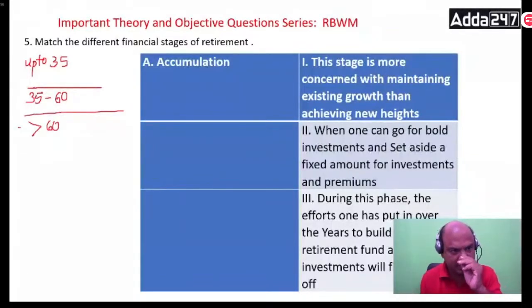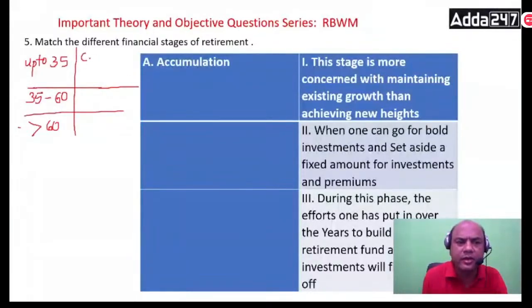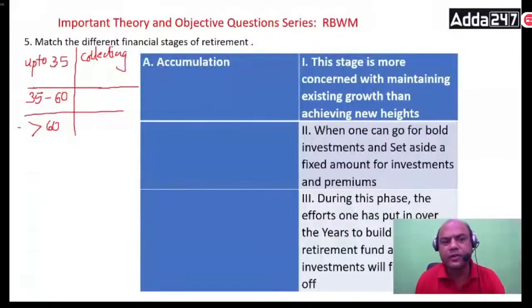Up to 35, a human being goes on collecting money from various sources. In private sector banks, these guys who are collecting money keep shifting jobs immediately. By the age of 35, they might have shifted 3 to 4 jobs. They go on collecting as much money as possible.